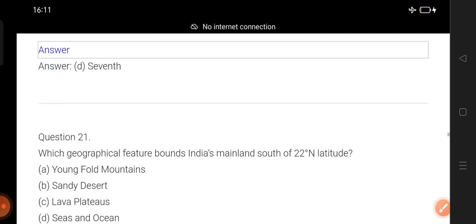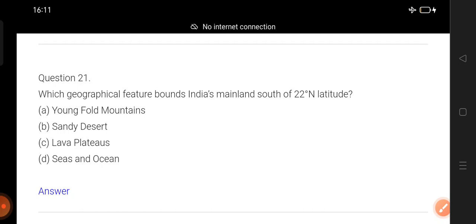Okay, next, 21. Which geographical feature bounds India's mainland south of 22° north latitude? You might have got the question. Okay, if you didn't get the question, then let me explain. That means the southern part of India, it is surrounded by. The question is very simple. The theme of the question is the southern part of India. It is surrounded by fold mountain, desert, lava plateau or sea and ocean. How is the southern part of India surrounded?